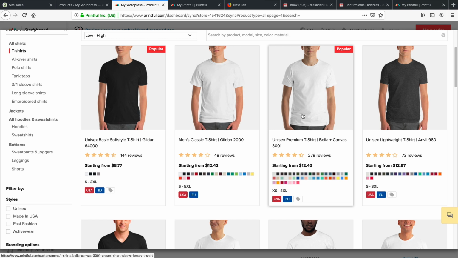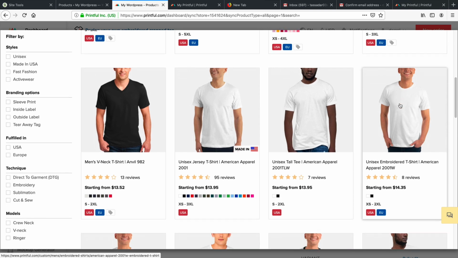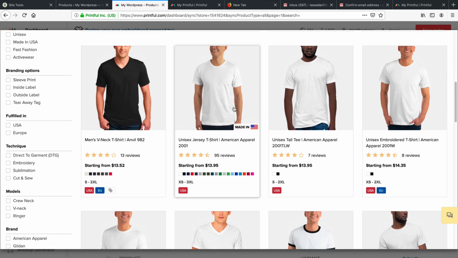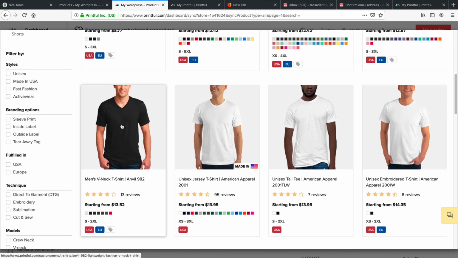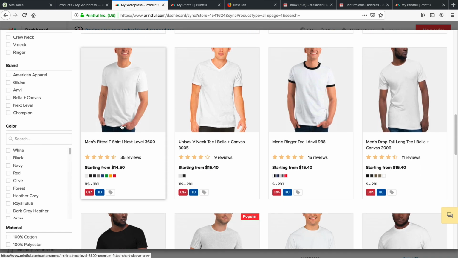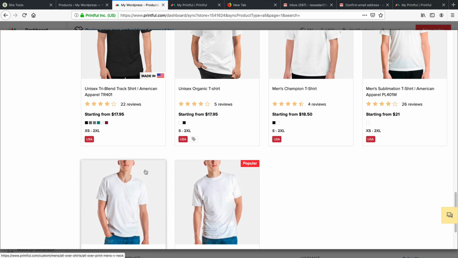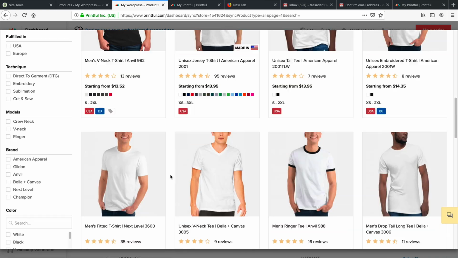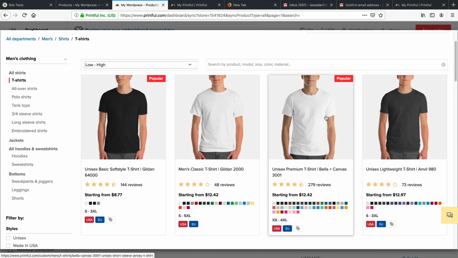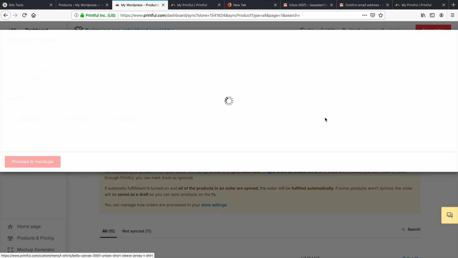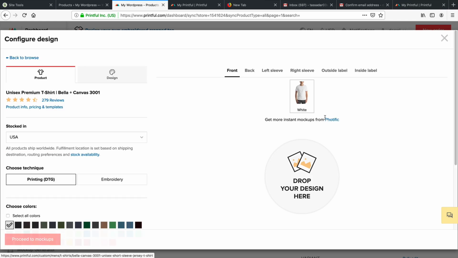This right here, it's just a simple shirt. These ones right here are just different materials, and some of these can be a little expensive, but most of them are average, like $12, $13. You can go ahead and mark them up to $29, etc. So you can go through some of these shirts and check them out. But I'm going to select a basic shirt, something like this right here, and we're going to first design this shirt.